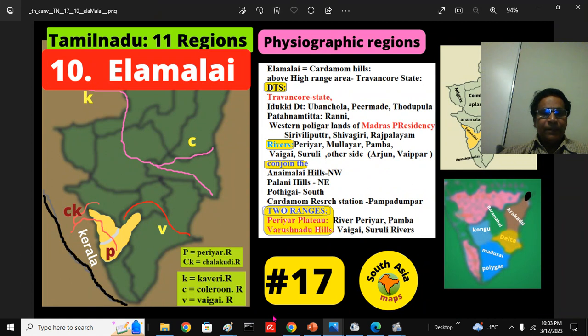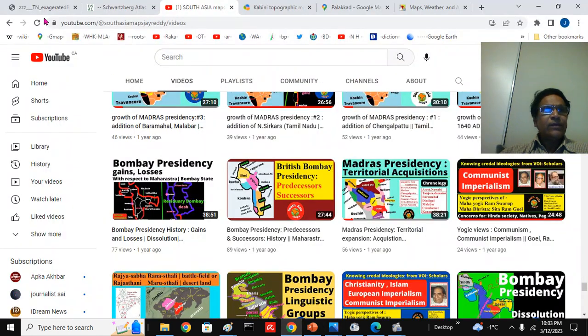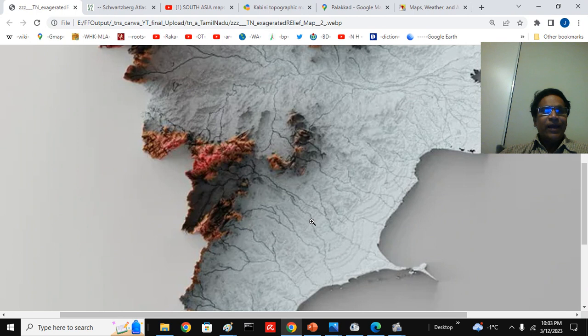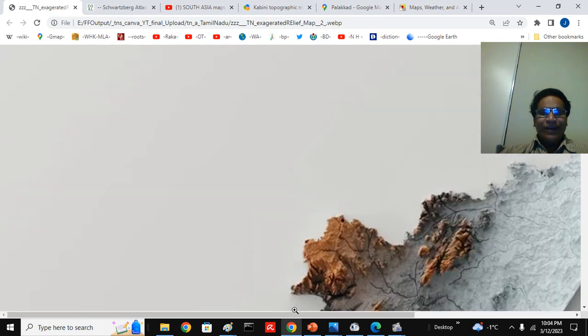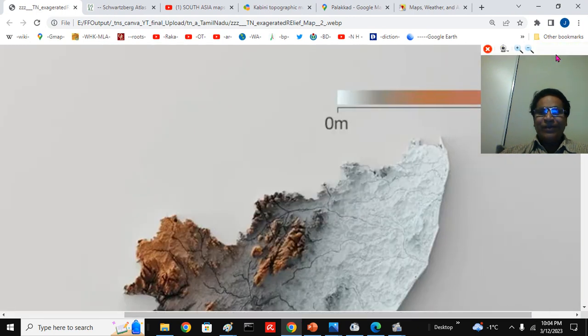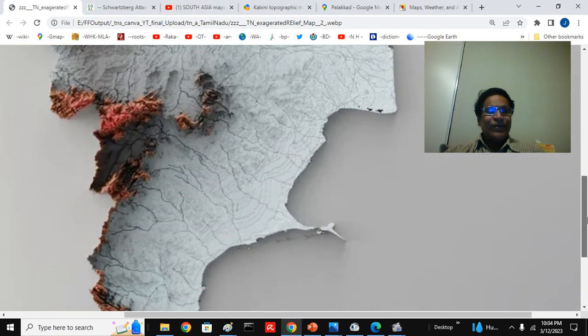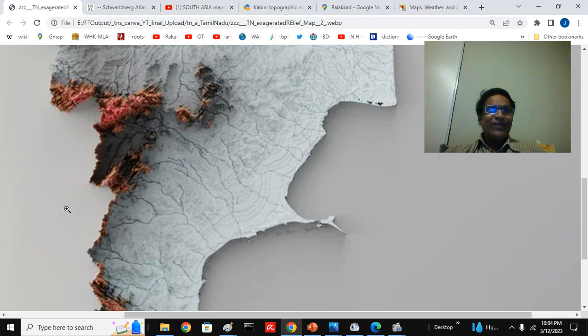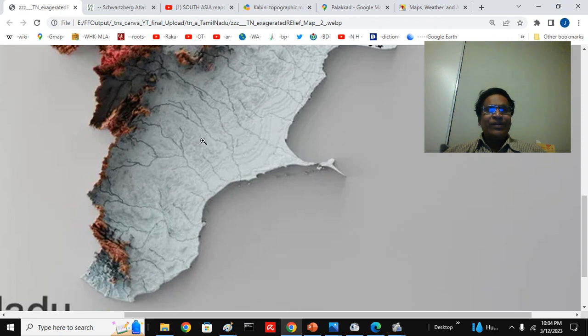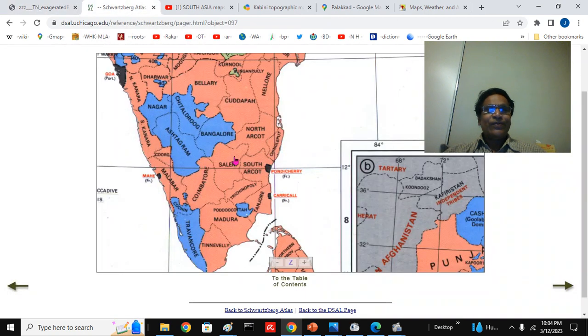When we look at only the political map of Tamil Nadu, you won't get much information. You miss the entire Idukki district, which means you miss most of the Periyar Plateau. You get some parts of Varushanadu here. This is the Vaigai and the Polygar land and Madurai region. That is not that informative. We'll see the other maps.